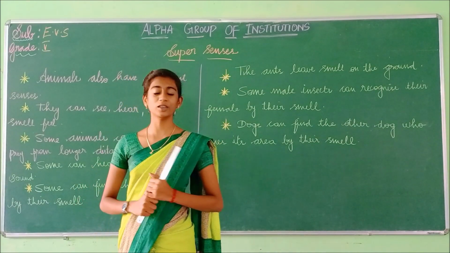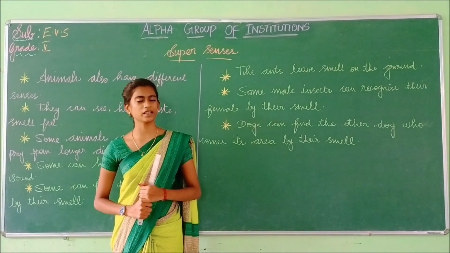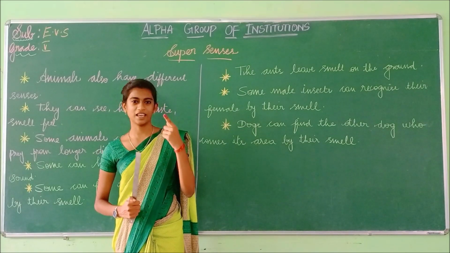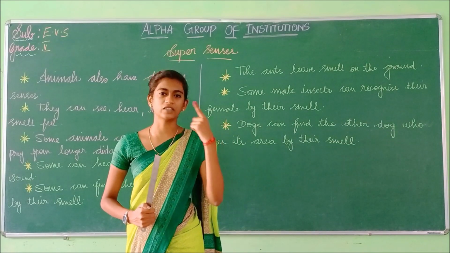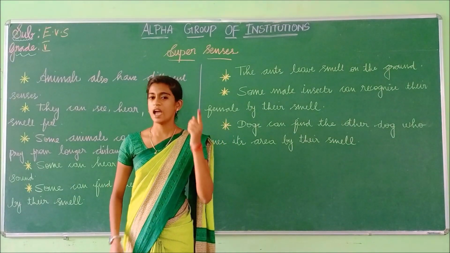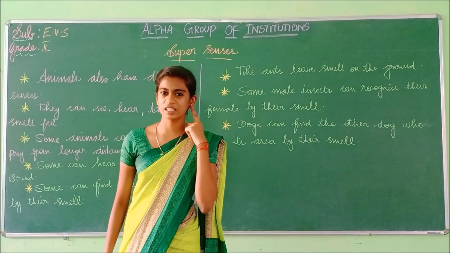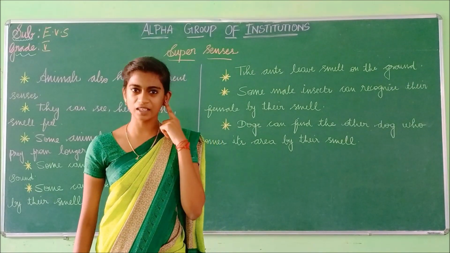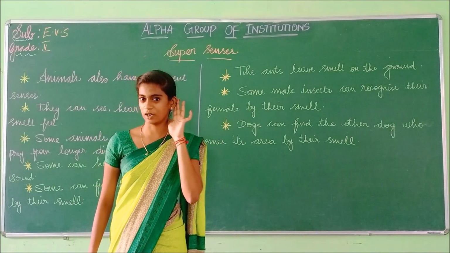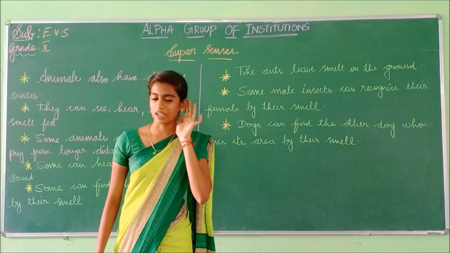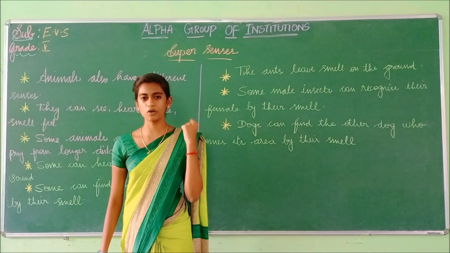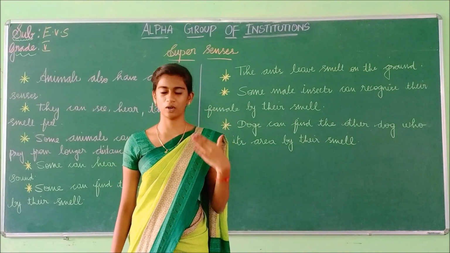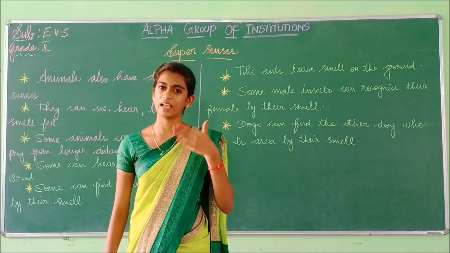Tell me the usage of those senses. What is the usage of eyes? With the help of the eyes, we can see. And what is the use of ears? With our ears, we can hear. And what is the use of the nose? Through the nose, we can smell.